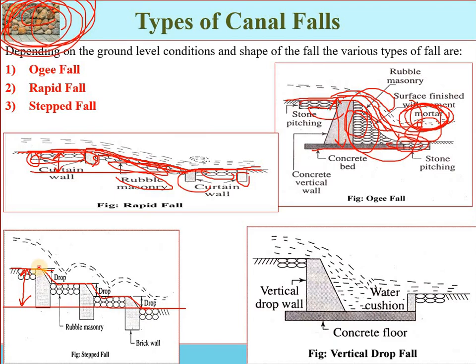Either we can construct it like this, as a long sloping glacis, or in place of a long sloping glacis we construct these stepwise drop structures, which are called a stepped fall. Brick walls are constructed. You can see brick walls are provided at each drop, a type of curtain wall or foundation wall. The canal bed within the fall is protected by rubble masonry.